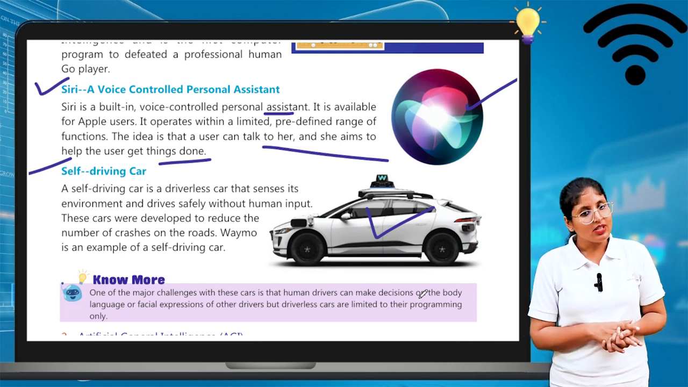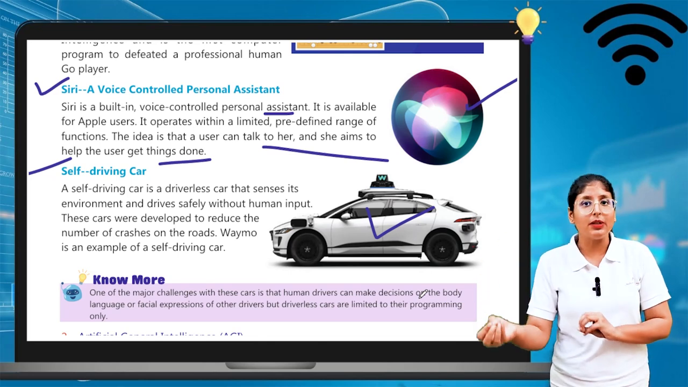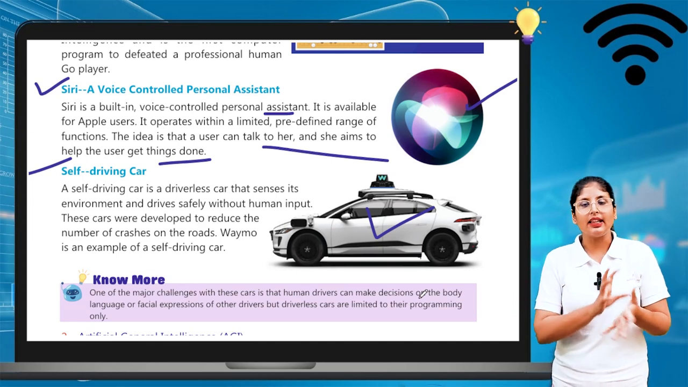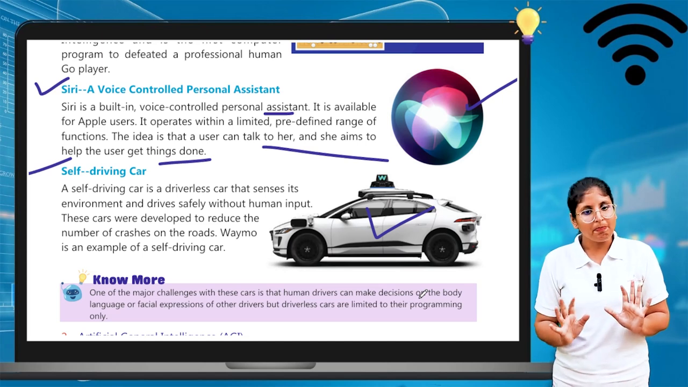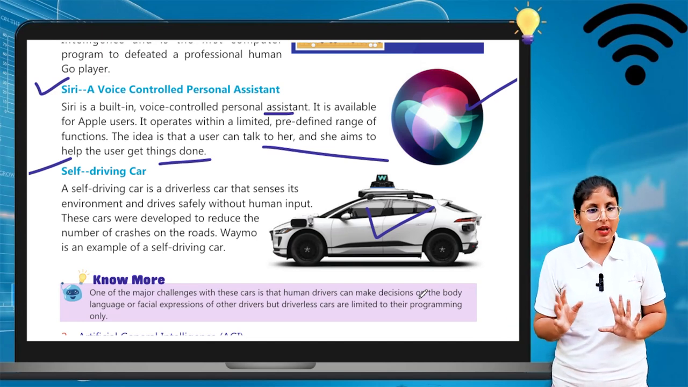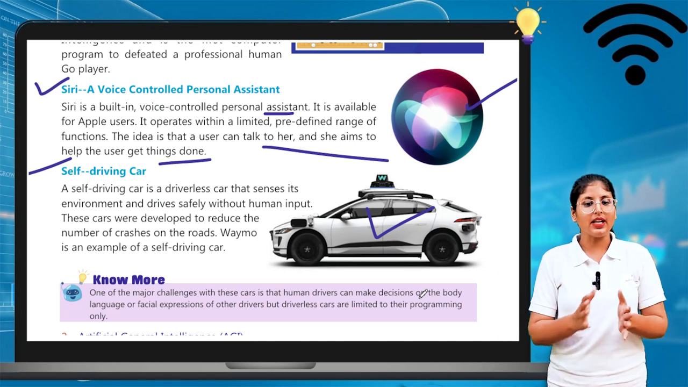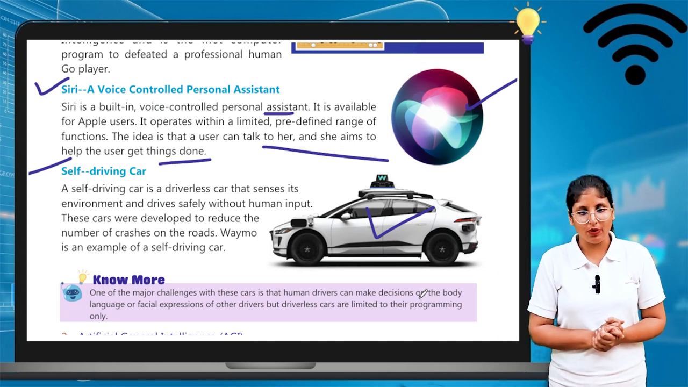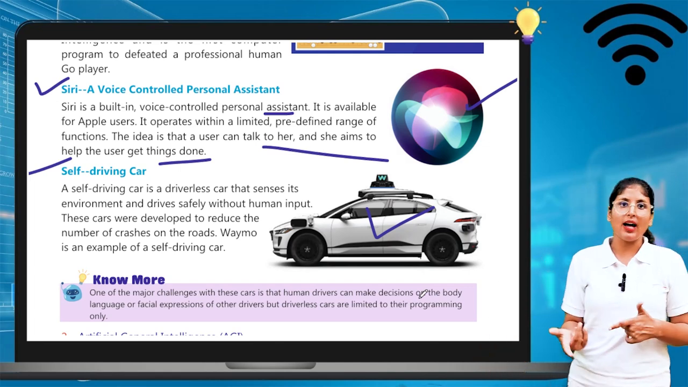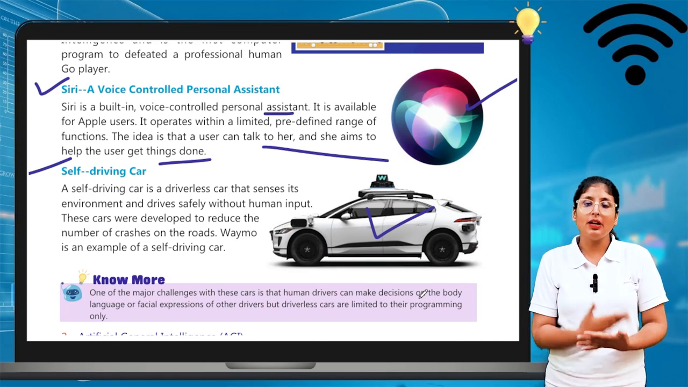So that's why we call it narrow intelligence, because it cannot think the way a human being can. It is just a machine, and the coding is such that it can give only that answer. A self-driving car is also based on narrow intelligence. A self-driving car is a driverless car that senses its environment and drives safely without human input. It does not need any human being to drive the car. It can drive automatically, but of course, this is only a machine.